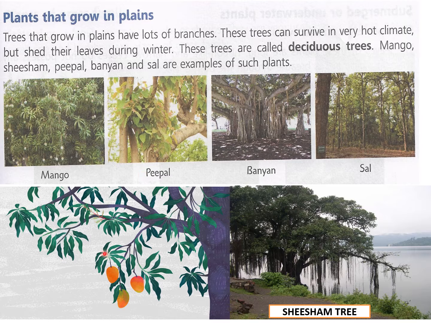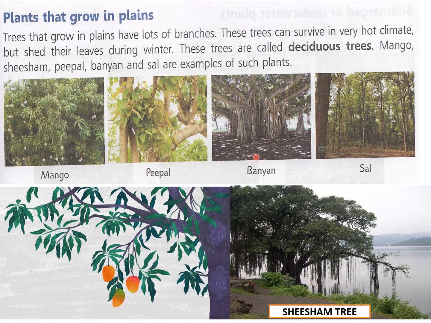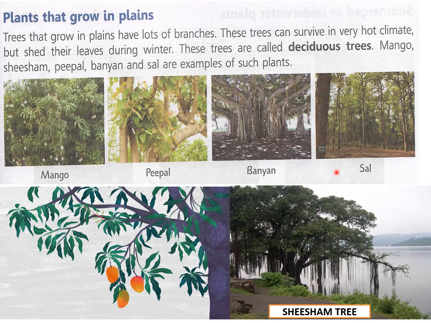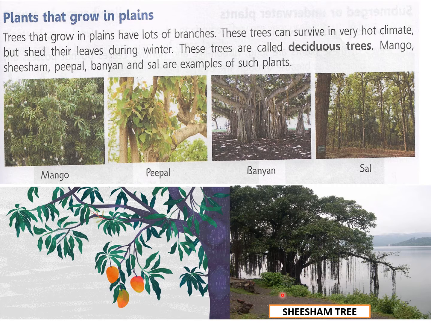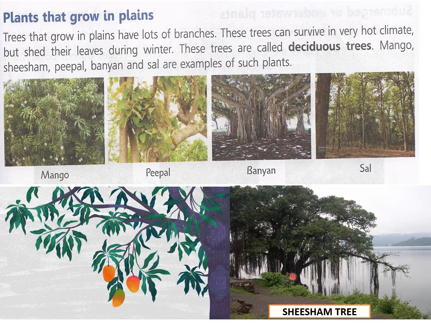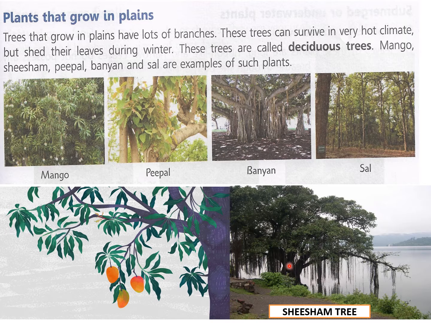Mango, peepal, mango is here also. Mango, you can see ripe mangoes hanging here. Then banyan tree, bargad ka ped. Sal, then shisham tree. Shisham tree is used for making furniture. Very good tree, very good wood this shisham tree has got. Okay, so these were the different types of terrestrial plants.